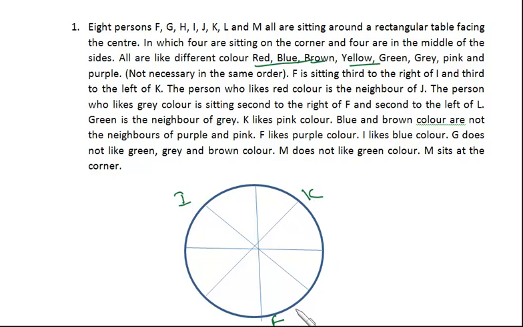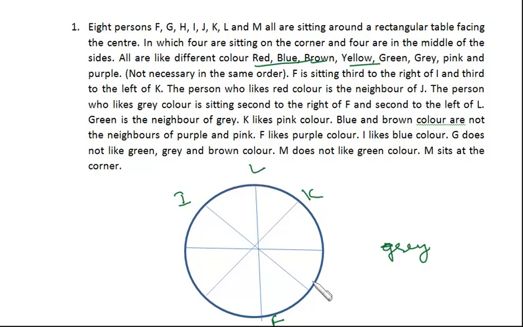The person who likes red color is a neighbor of J. The person who likes gray color is sitting second to the right of F. Okay, so right of F, second over here. So this person likes gray. Okay, and second to the left of L. Now this person is second to the left of L. That means L has to be over here.